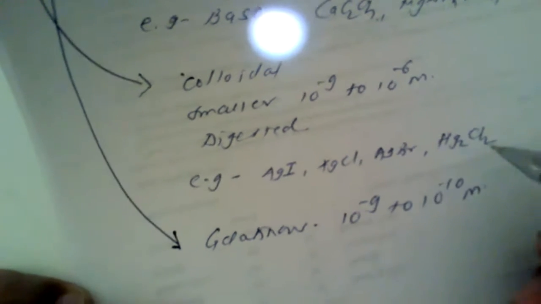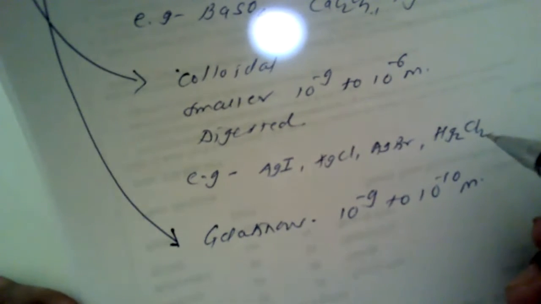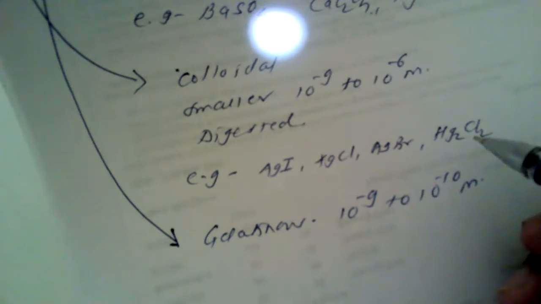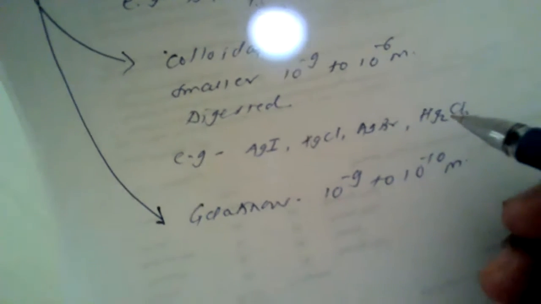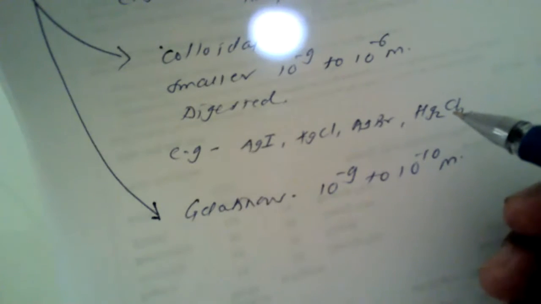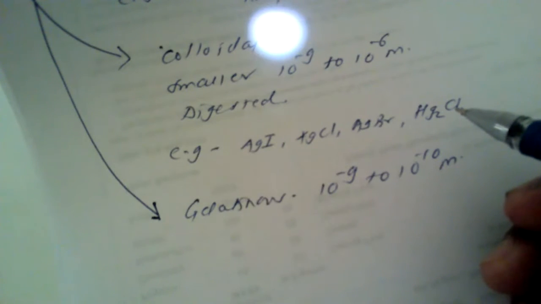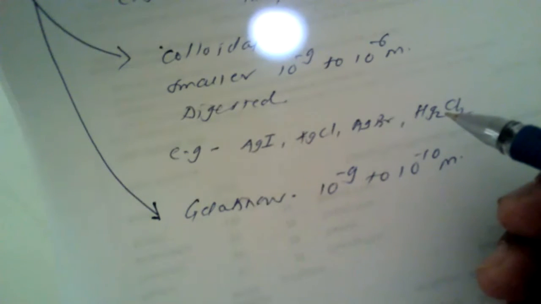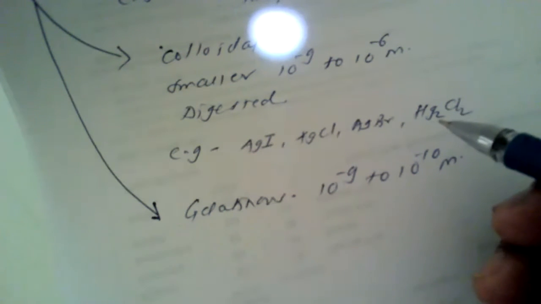So very small size particles are observed in gelatinous type of precipitate. Such precipitates are very fine. That means they are very fine. There is a possibility that they may pass through filtering medium, and they easily pass through any filtering media. These precipitates can often carry an indefinite amount of water.